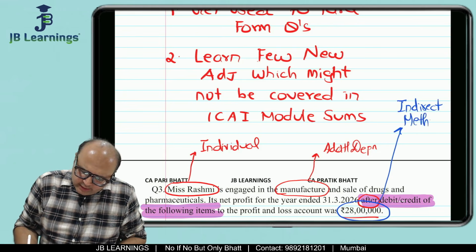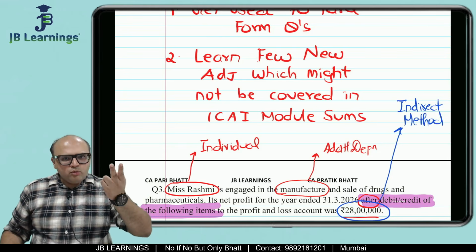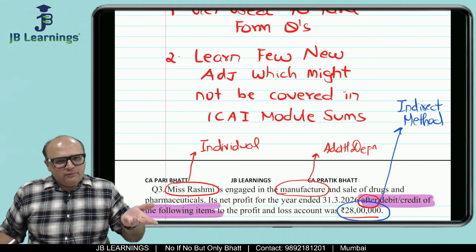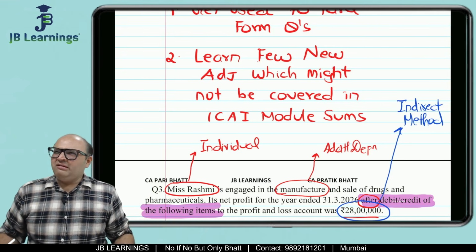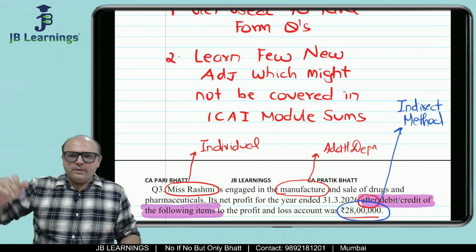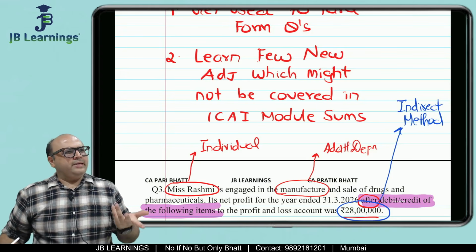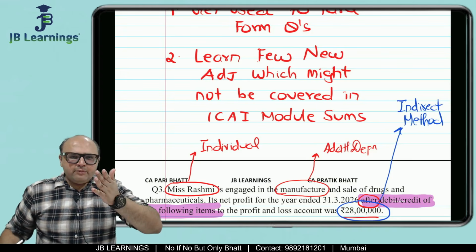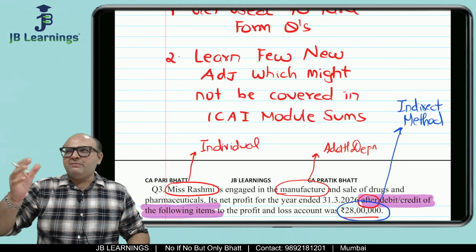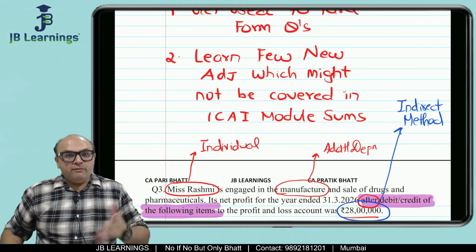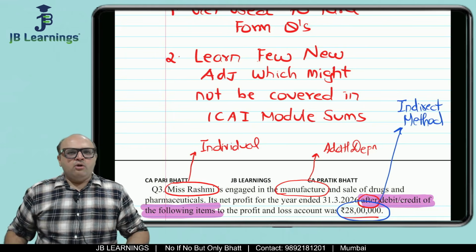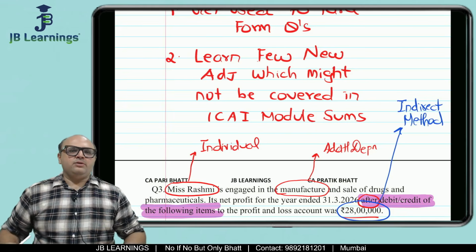So, sir, are there two methods in PGBP? Yes, there are two methods of solving sums. One is the indirect method and one is the direct method. In direct method, you have to do only income minus expenses. Direct method is used when the receipts and payment account is given, similar to a cash bank account. They have not given you net profit, they have only given receipts and payments. For those types of questions, direct method is useful.